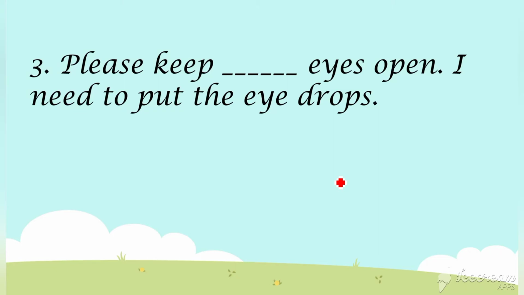If we are pointing and saying something about someone, then it is third person. If we are talking to someone, the person to whom we are talking is second person, right? So here: please keep dash eyes open. I need to put the eye drops. This I is talking to someone and asking. So what is the person? Second person singular, right? What's the adjective for second person singular?